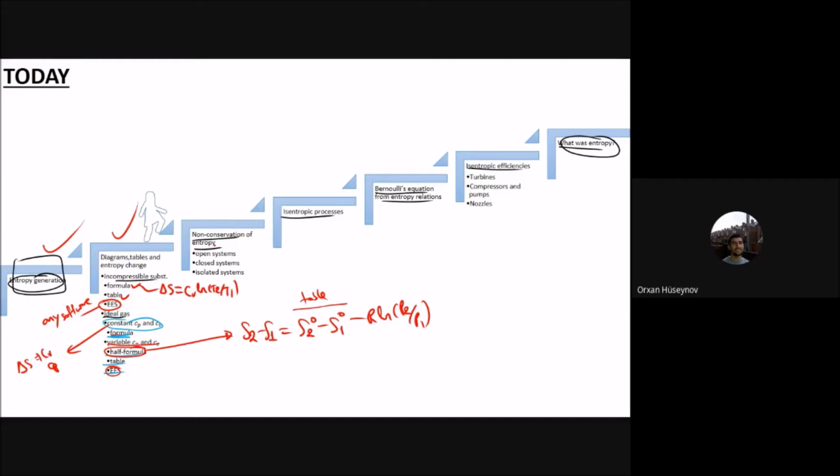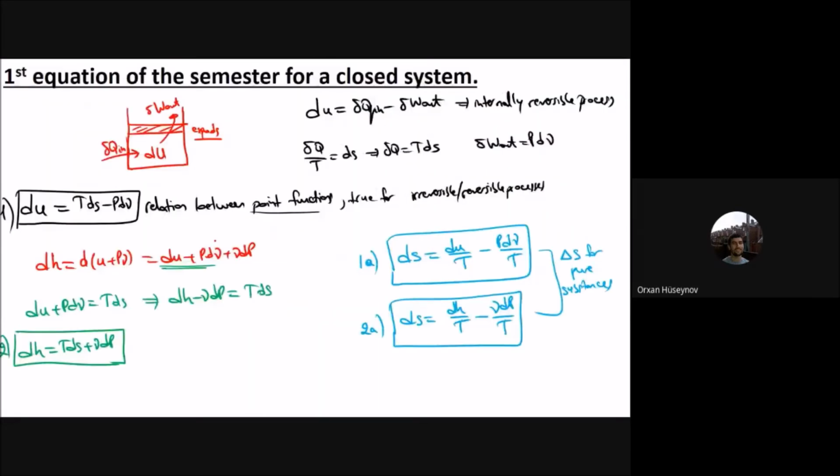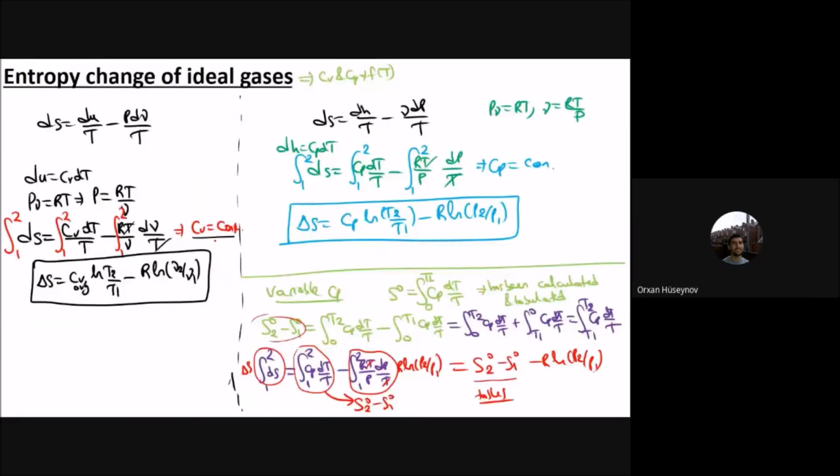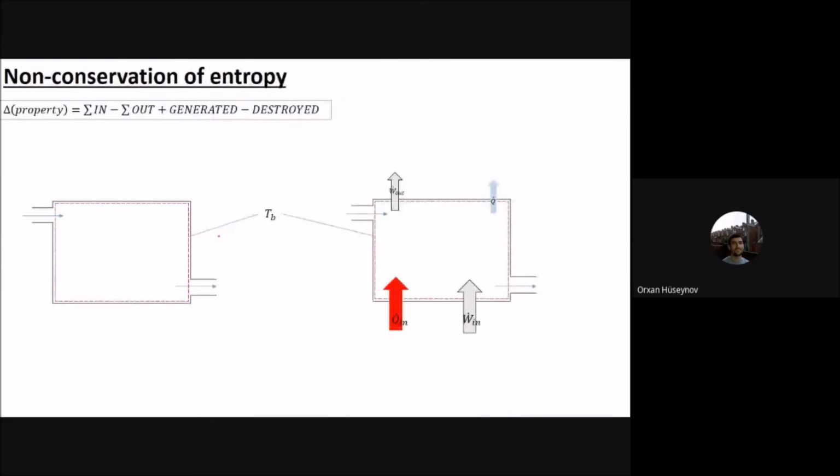Now comes the non-conservation of entropy. We will first start with the energy balance and then the entropy balance. For any general balance, you have the change of property, which is equal to in minus out plus generated terms minus destroyed terms. If it is energy, then these two terms are zero.